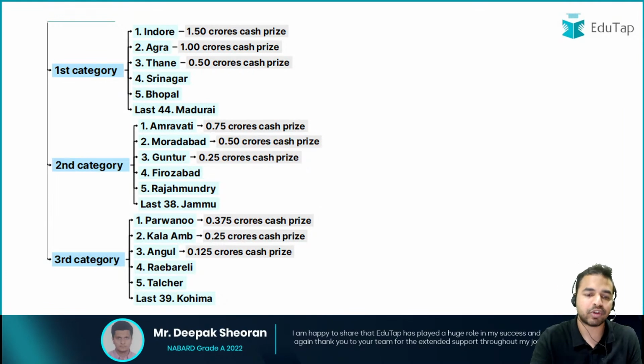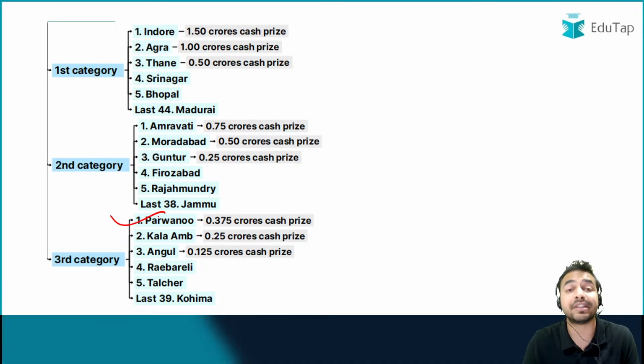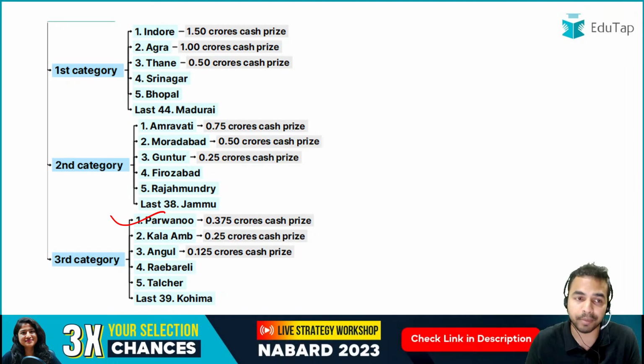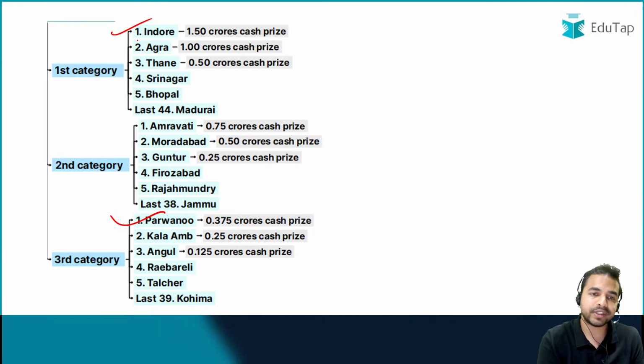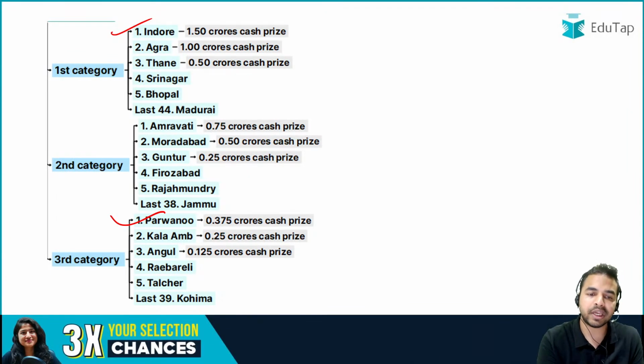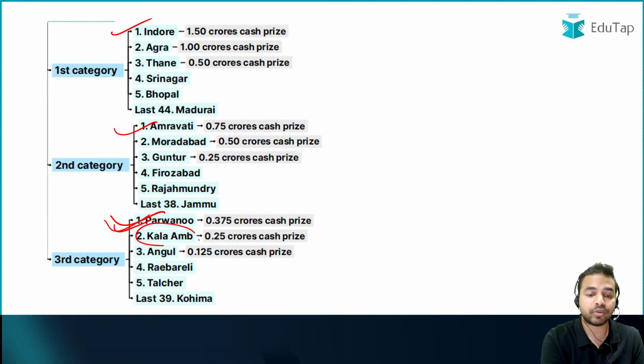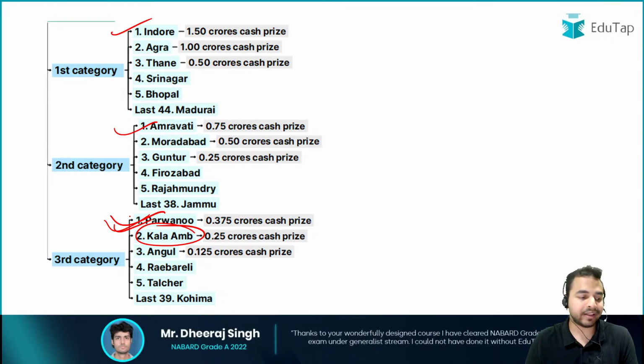Why so? Because it was Parvanu which was on the top in the third category. When I talk about the second category, it was Amravati on the top. In the first category, we have already covered that Indore was on the top. Okay, so first category Indore, second category Amravati, and third category Parvanu was on the top. जब हम बात करते हैं काला आम की, so it was basically on the second position, and that is the right answer to this particular question.